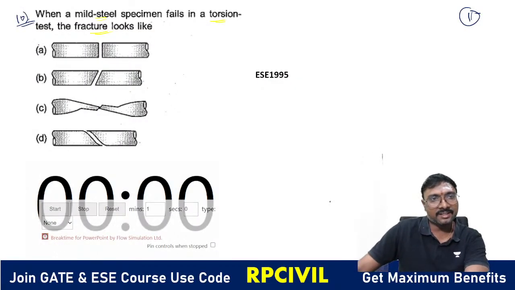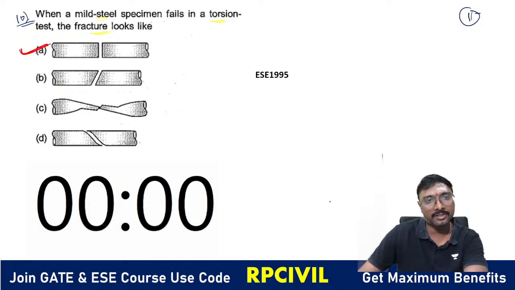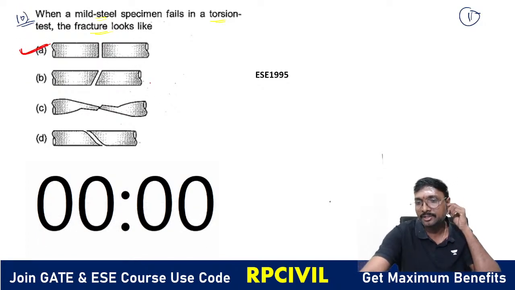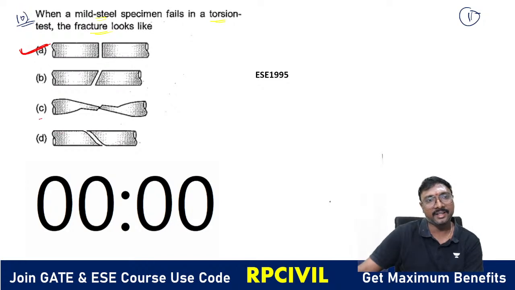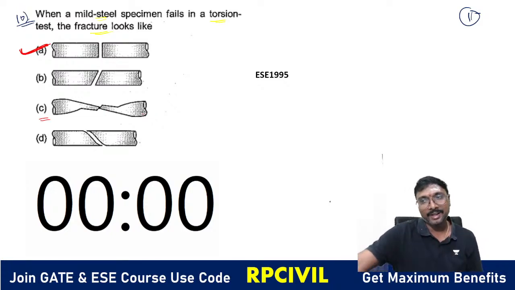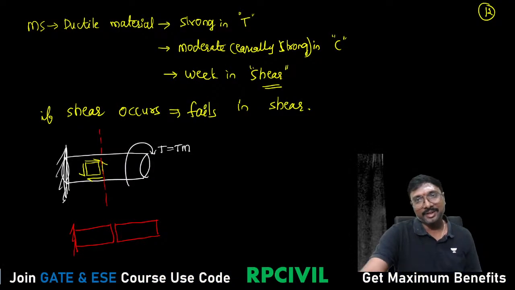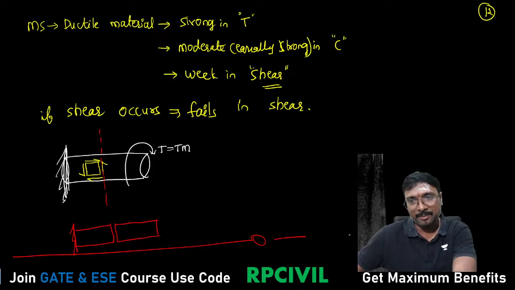So which one is the correct answer now? Option A will be the correct answer, right? You have to be careful. Got it now, all of you? When this third one occurs, if you are applying tension, this kind of failure will occur. It is also shear failure only. Do you recollect now? We have discussed this point already in our plus class, right?